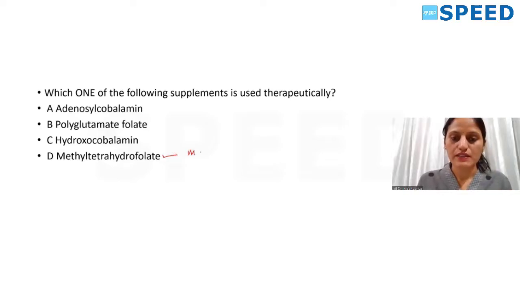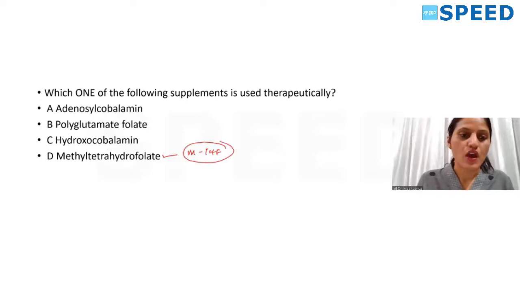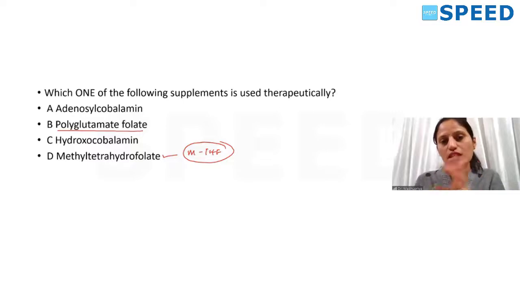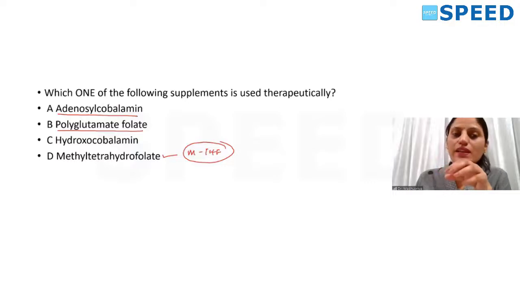Polyglutamate folate is the folate form present as coenzyme for most of the reactions in the cell. Adenosylcobalamin is used in the conversion of methylmalonyl CoA to succinyl CoA, but it is very unstable, so we usually don't give it therapeutically. Therapeutically and commercially, what is produced is hydroxycobalamin. So this will be your answer.